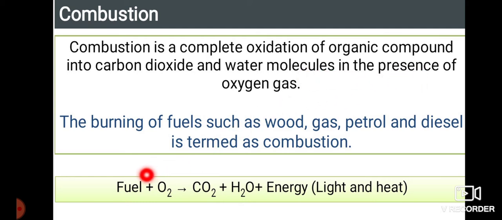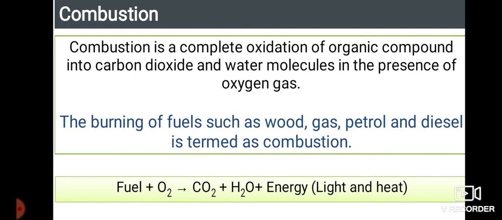Students, you can see in the first reaction, a fuel, which may be any fuel, reacts with a sufficient amount of oxygen, and thereby we see the production of carbon dioxide, water, and energy. In this reaction, you can see only carbon dioxide, water, and energy. That is, if a complete supply of oxygen is available, the burning of fuels such as wood, gas, petrol, and diesel is termed complete combustion.